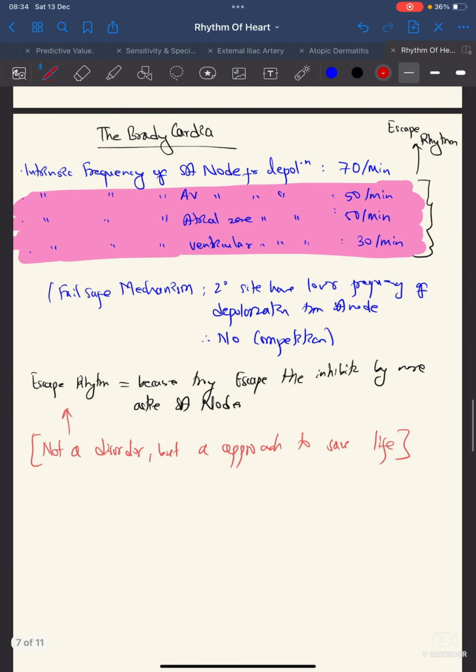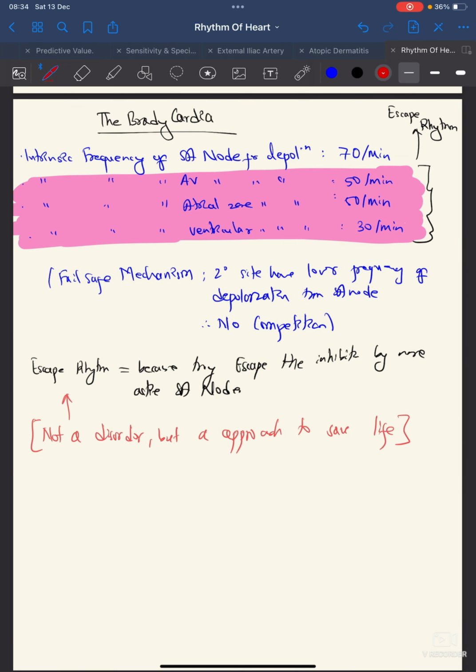So let's move to the bradycardia. In bradycardia, the intrinsic frequency of SA node depolarization is about 70 beats per minute, while the intrinsic frequency of the AV node for depolarization is 50 beats per minute. The intrinsic frequency of the atrial zone is 50 beats per minute, and the intrinsic frequency of ventricular muscle for depolarization is 30 beats per minute. So this is the fail-safe mechanism.